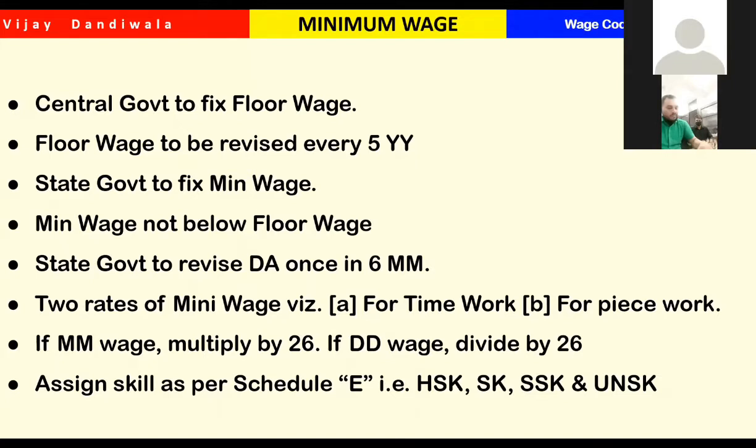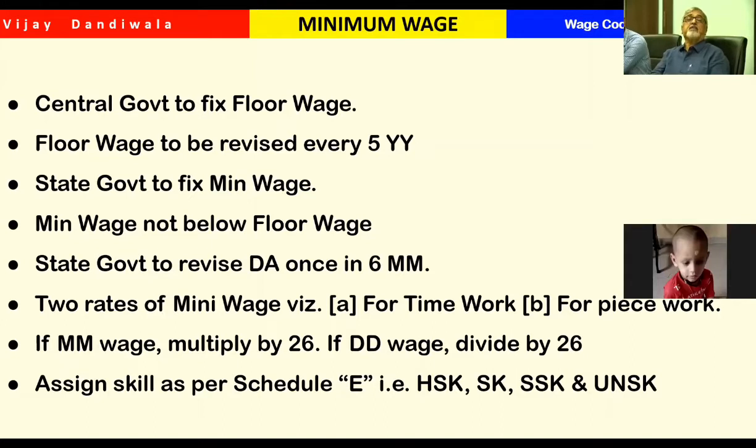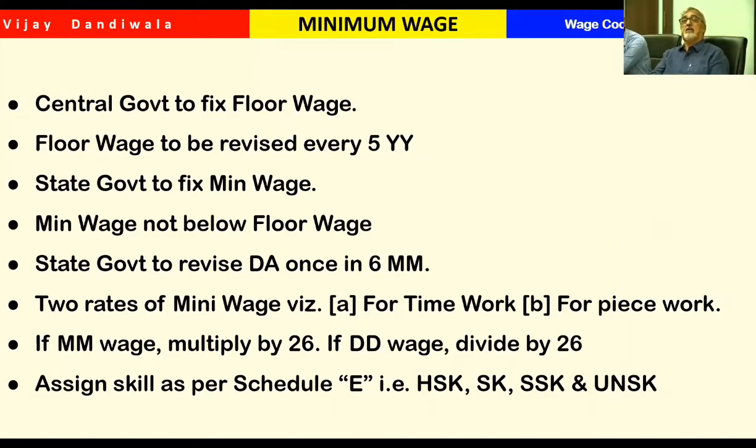Because the most important part of this code is statutory compliance. If there is a default in statutory compliance, the punishment is exorbitant. It has increased manifold. Sometimes, somewhere it is 10 times more, 20 times more.